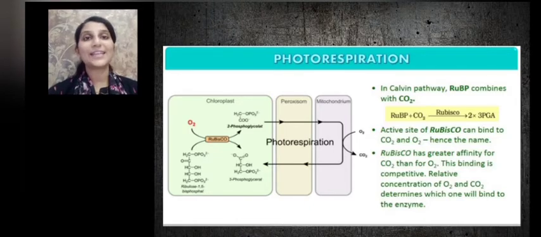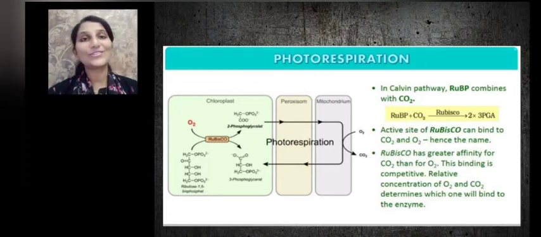Now the active site of rubisco is able to bind to both carbon dioxide and oxygen. Hence the name rubisco. The last 'co' stands for carboxylase and oxygenase. Rubisco has greater affinity for carbon dioxide than for oxygen. But what binds to the active site depends on the relative concentration of carbon dioxide and oxygen, and that determines which one will bind to the enzyme.